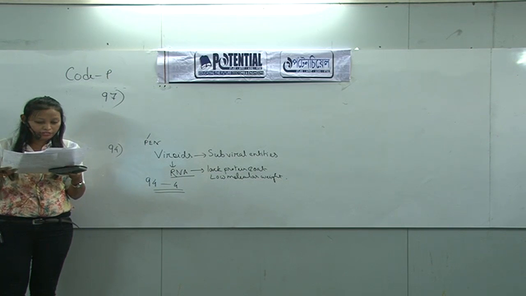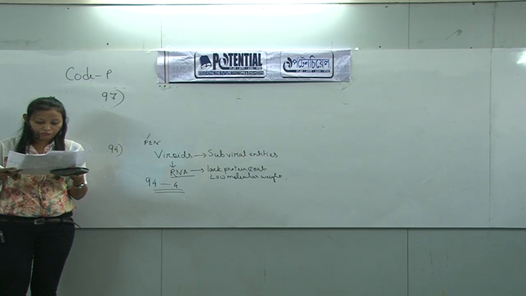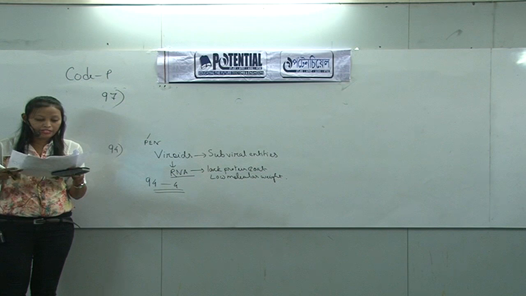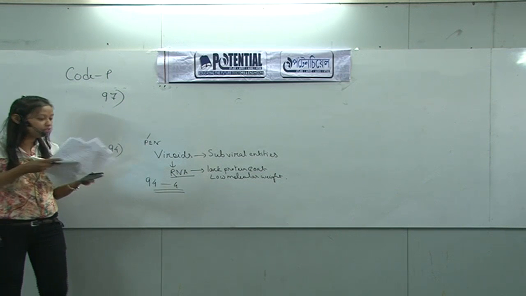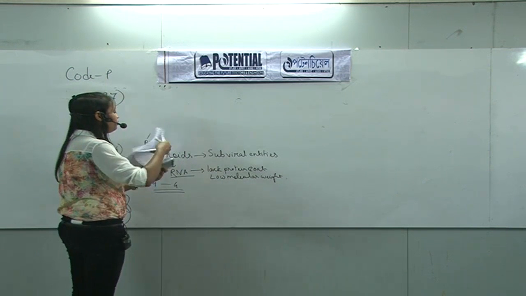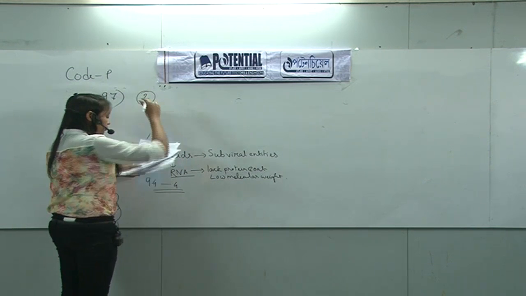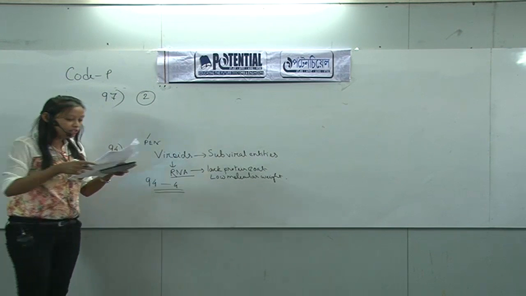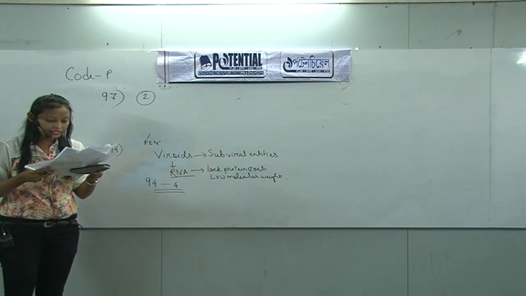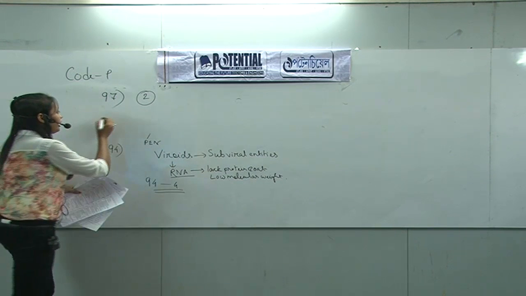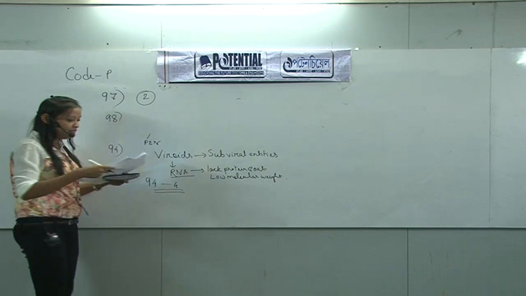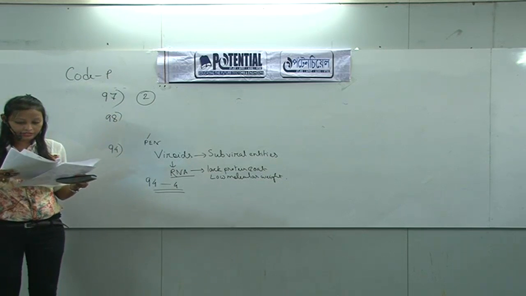So the Emerson enhancement effect in red drop has been instrumental in the discovery of two photosystems operating simultaneously. The correct option will be 2.